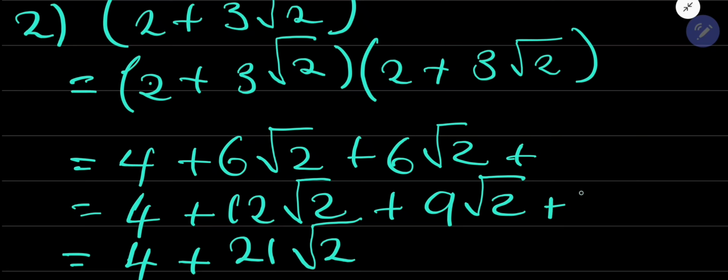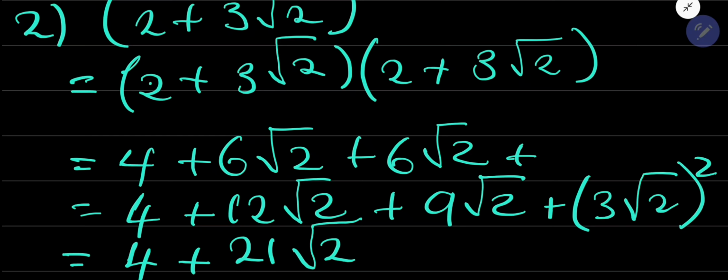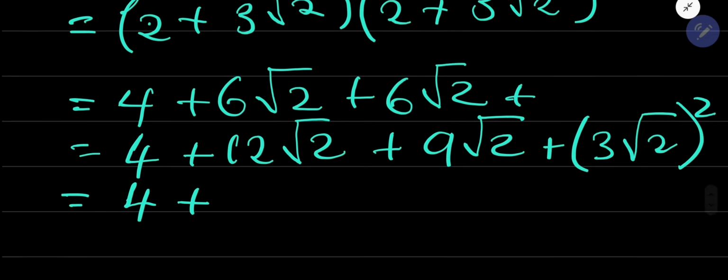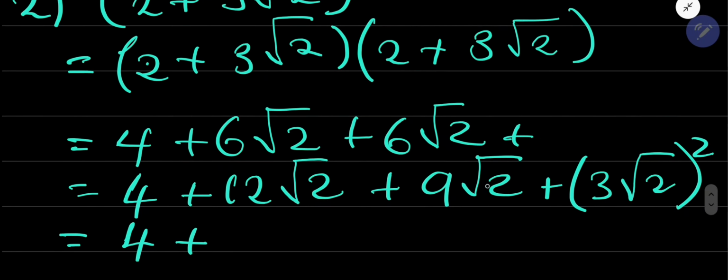So this is the same as 3 root 2 all squared. Okay, and then that 3 root 2 all squared is the same as... I'm sorry guys. Okay, I think I'm supposed to delete this one as well.